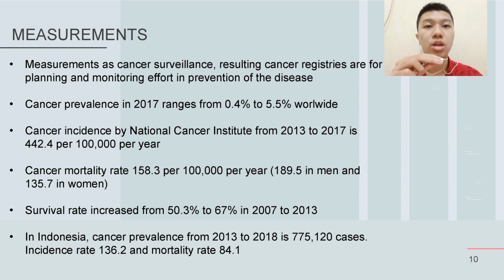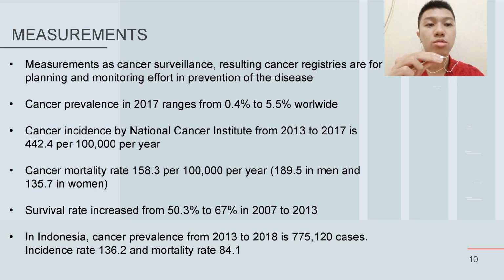Cancer surveillance is for planning and monitoring efforts in prevention of the disease. Currently, prevalence of cancer in 2017 ranged from 0.4% to 5.5% worldwide. The incidence from 2013 to 2017 is 442.4 in both sexes. Cancer mortality in men is 189.5 and 135.7 in women.